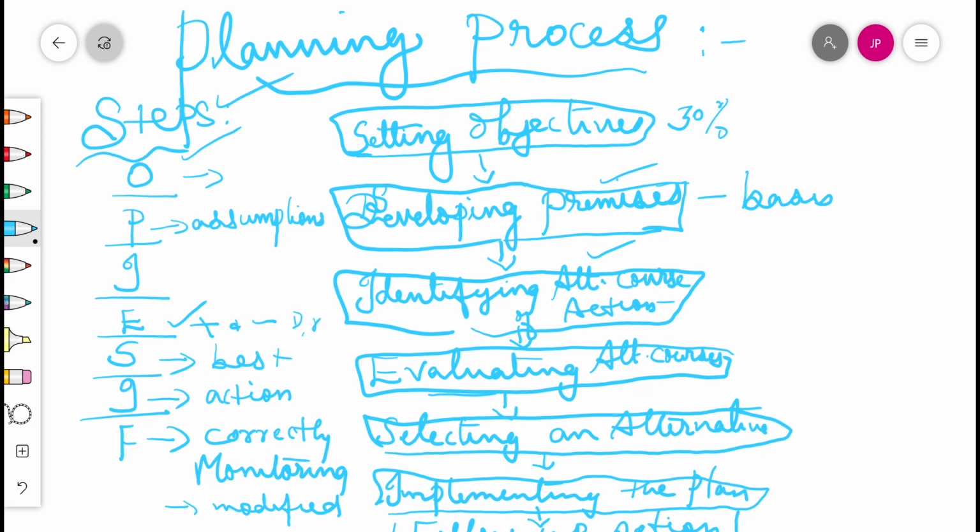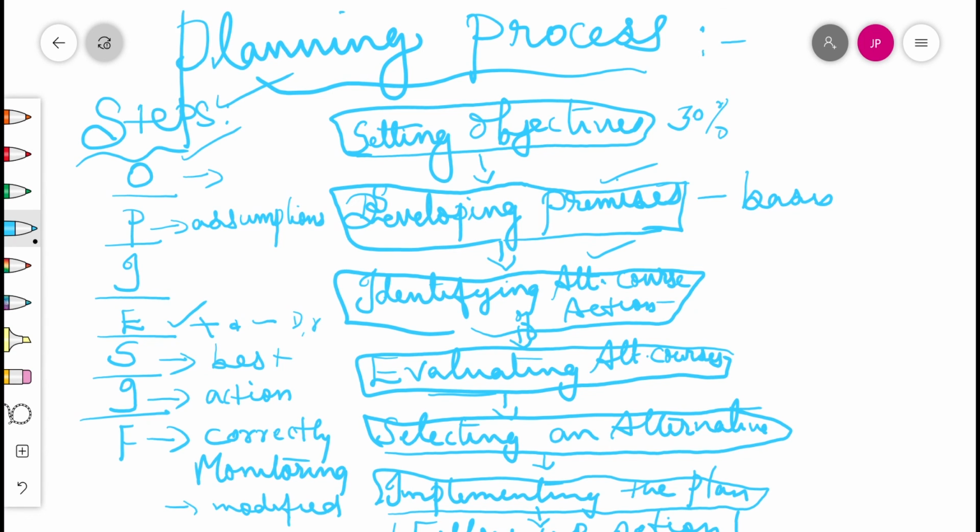Like that, a plan is a formulation of certain steps and actions which are essential for achieving certain specific results. Plans can be classified on the basis of what they focus to achieve and the methods adopted, namely objective, strategy, policy, etc. So it's a very important question, and learn all the steps and the explanation also.